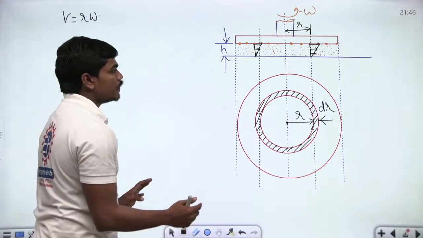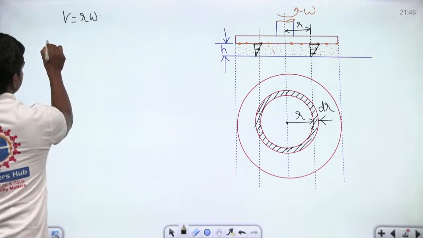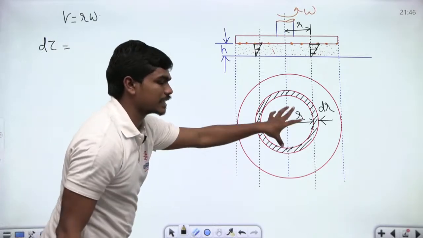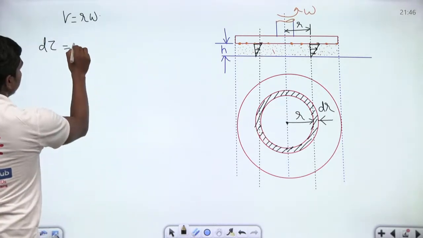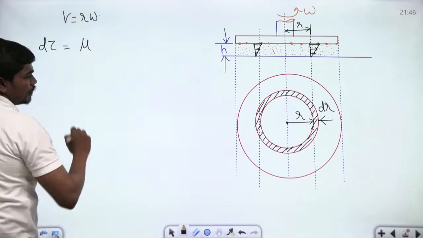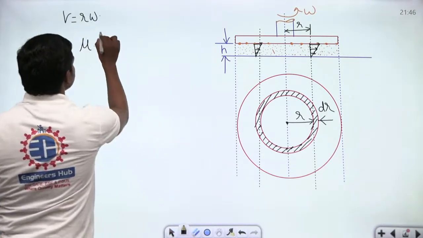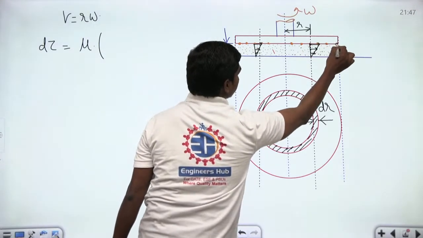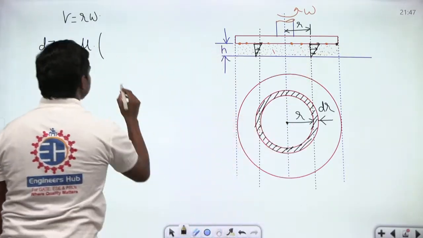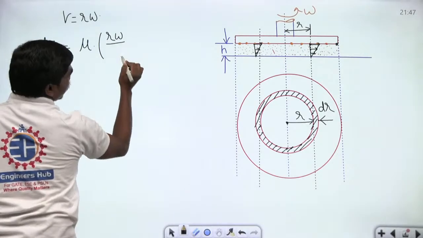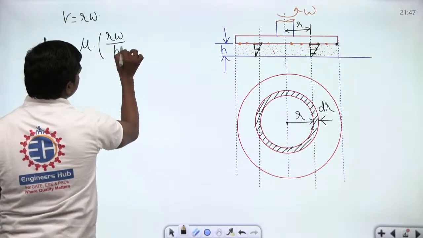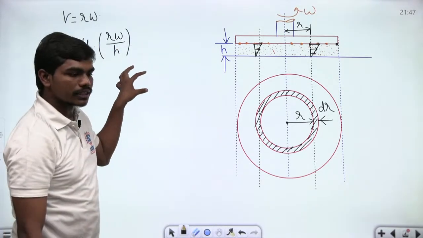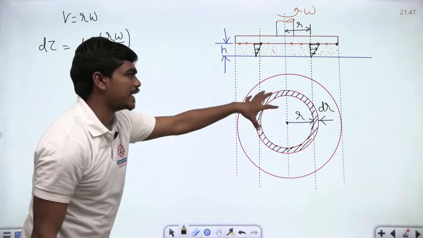Now, if you apply Newton's law of viscosity here, your tau, or d tau, the small shear stress that's acting on this elemental area, is equal to mu, the dynamic viscosity of the oil, which is fixed, into the linear velocity variation within here. See, the velocity of this point will be less as compared to this point because the radius is increasing, correct? So r omega divided by the clearance between the disc and the plate, which is h. So r omega divided by h.